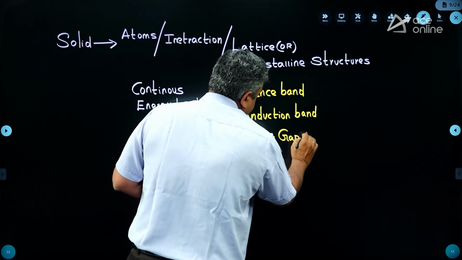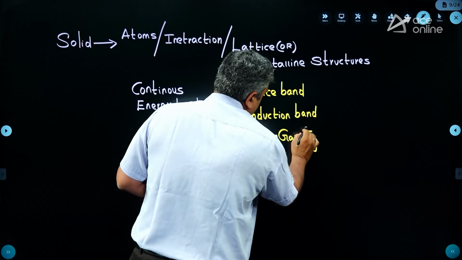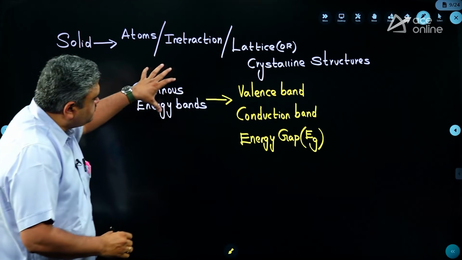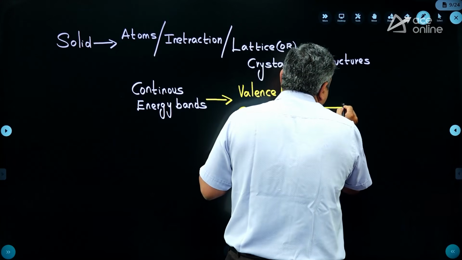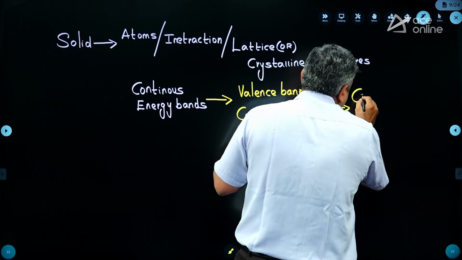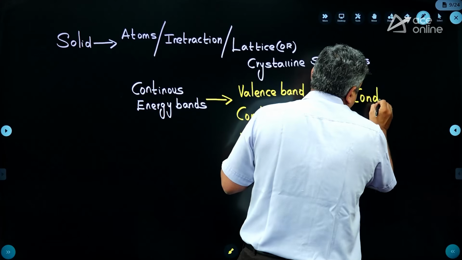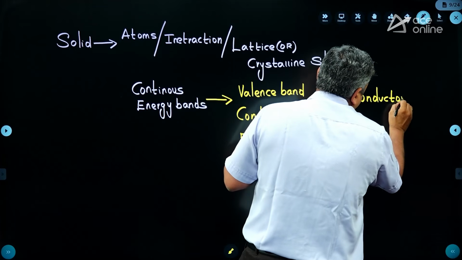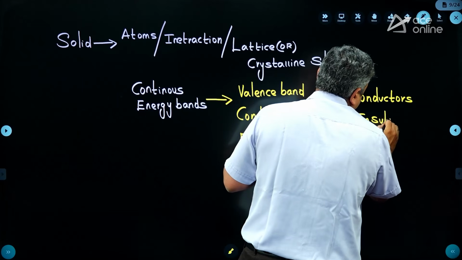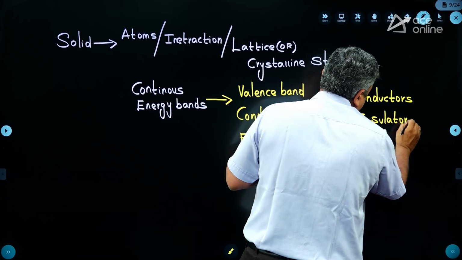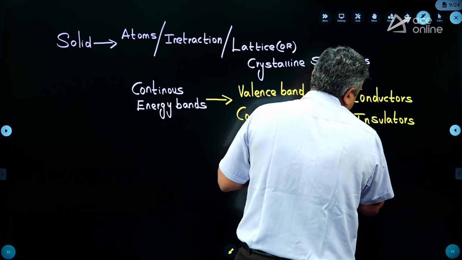Generally we write it as Eg. Okay. Now based on the structure of these bands, we are dividing them into conductors, insulators, and then semiconductors.